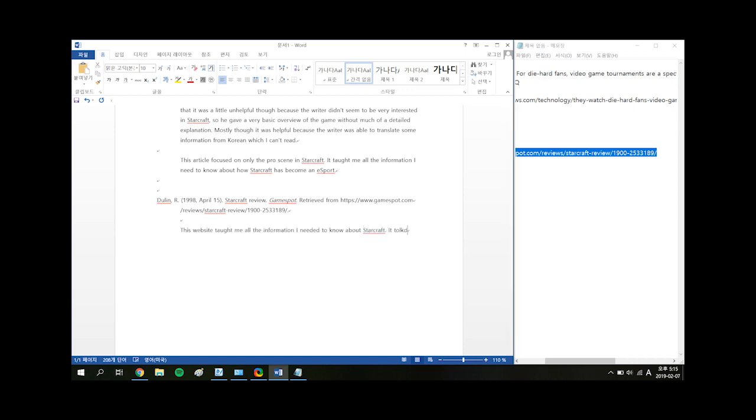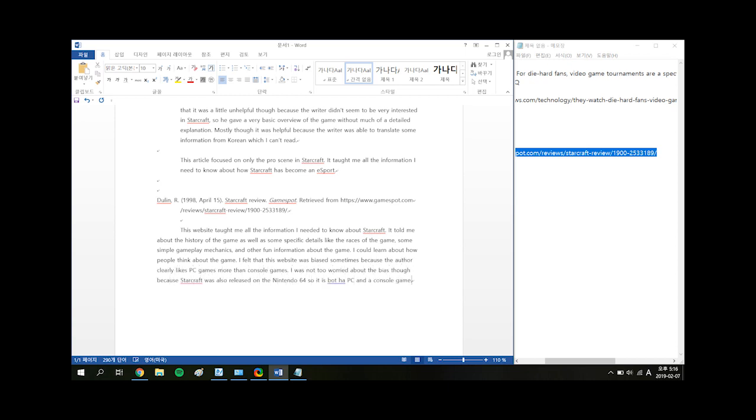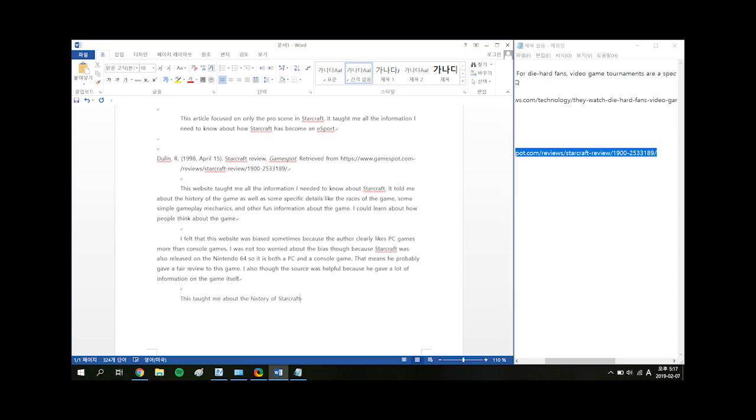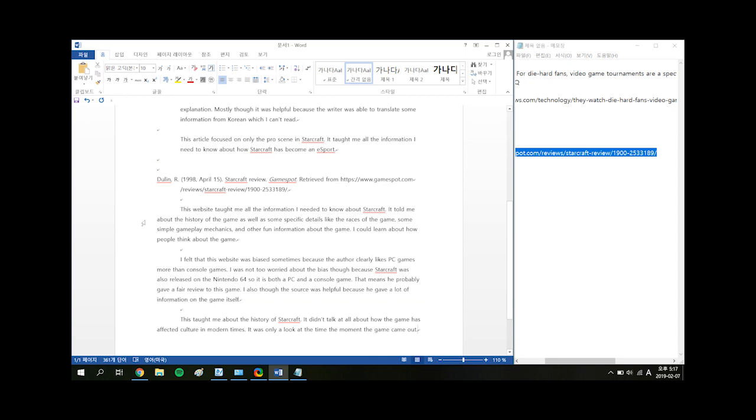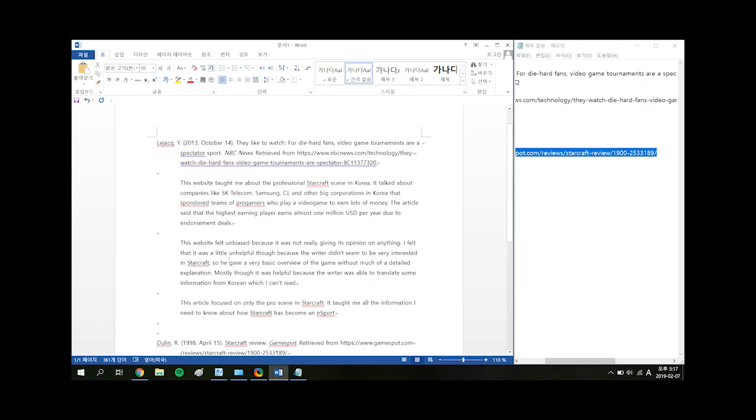For your second citation, do the annotation again. First, a paragraph about the source. What is the source about? Three to four sentences. Next, you'll want to write another paragraph. Was it helpful? Was it unbiased? Explain how. Three to four sentences. And finally, you'll want to write two to three sentences about how it taught you about your topic. And same as you did before, hit tab at the start of the second line, and Microsoft Word will automatically detect the format you're trying to use. So there we have it. This looks like a good citation, right?